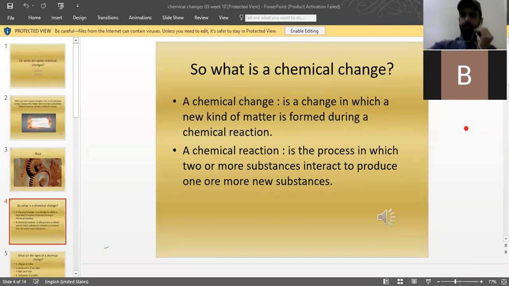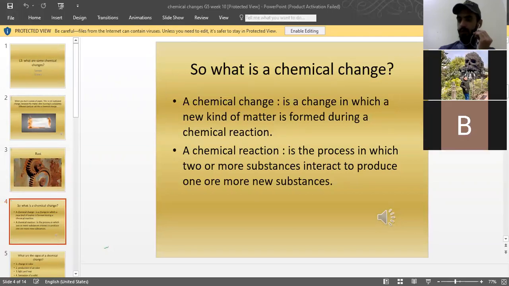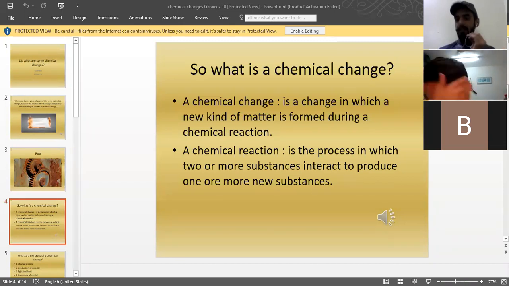Sir, if we burn the iron, rust, is it a chemical change? Yes, iron rusting is a chemical change because rust is a different compound. You will not read about it for the next 4 to 5 years, but the exact term of the new substance created by rusting is oxides. If iron is rusting, it will be called iron oxide. It's a different thing.